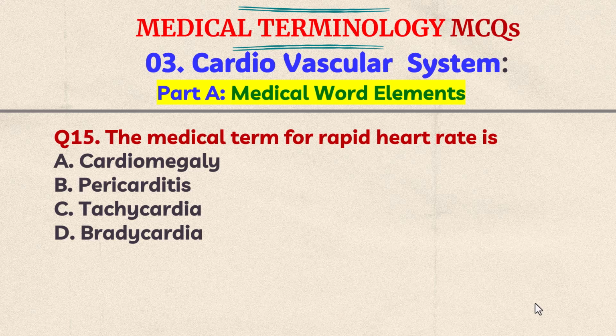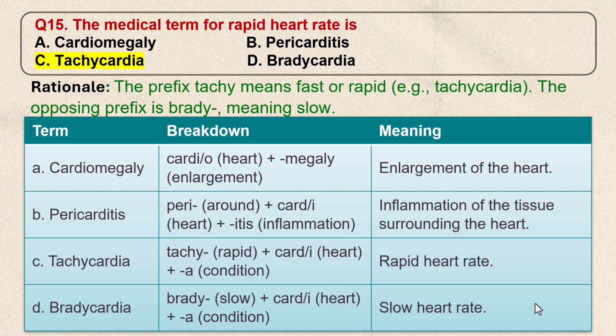Cardiomegaly, B. Pericarditis, C. Tachycardia, D. Bradycardia. Think the answer. The correct answer is C. Tachycardia. The prefix tachy means fast or rapid, example tachycardia. The opposing prefix is brady, that means slow.